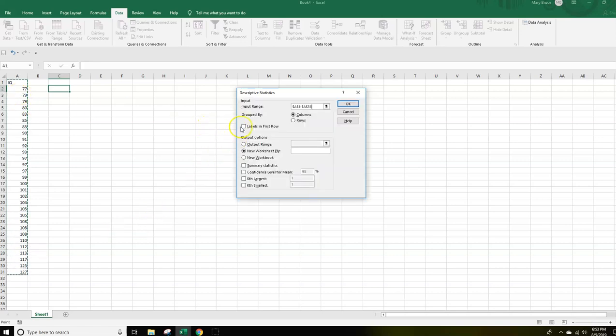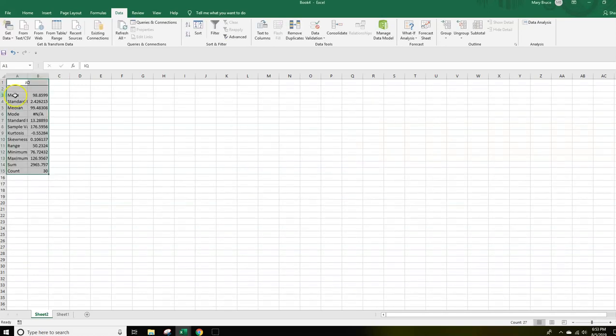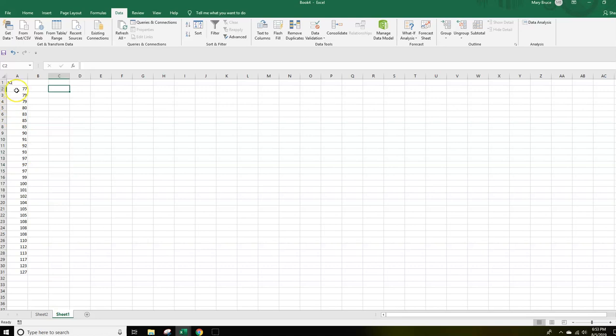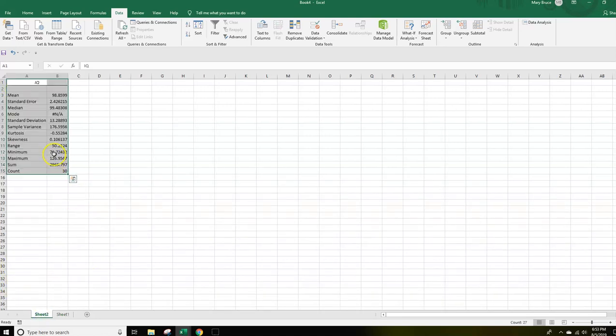I did include the label, so I'll check that box, check Summary Statistics, and click OK. Then, here we are, mode NA. And the minimum should have been a 77, maximum 127, but it's got 76 point something for the minimum that would round to 77. And it's got the maximum 126.9 something, which would round to 127.